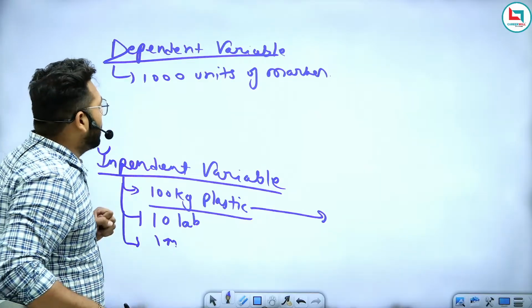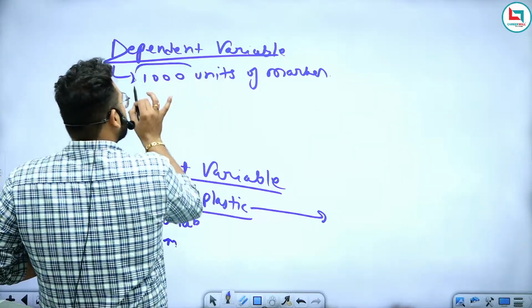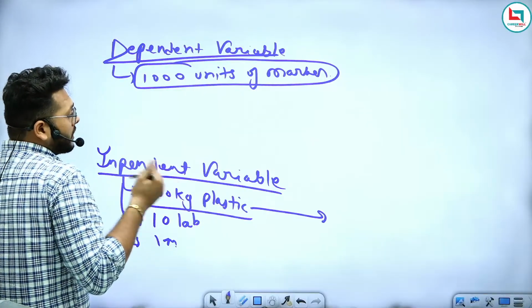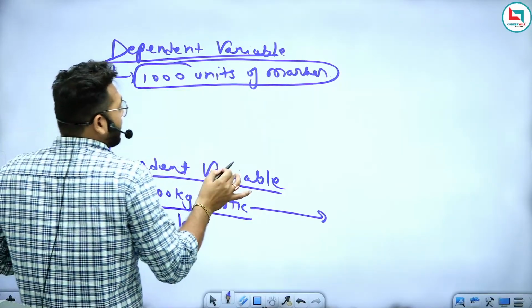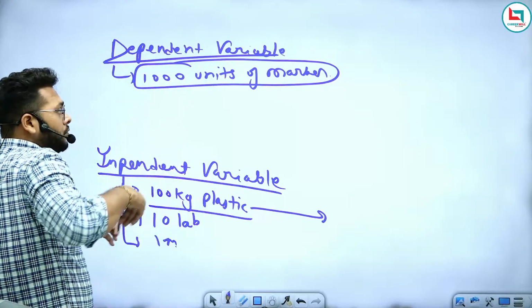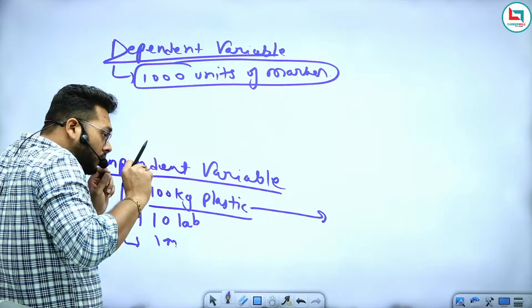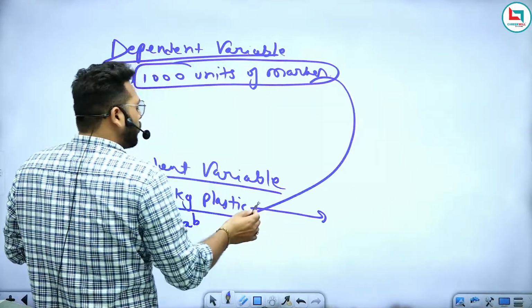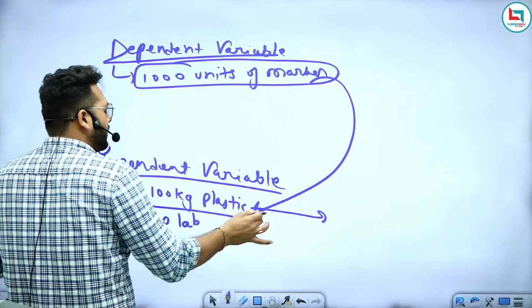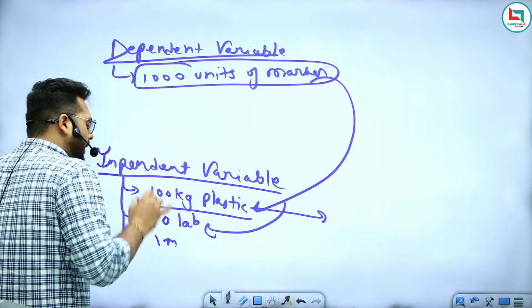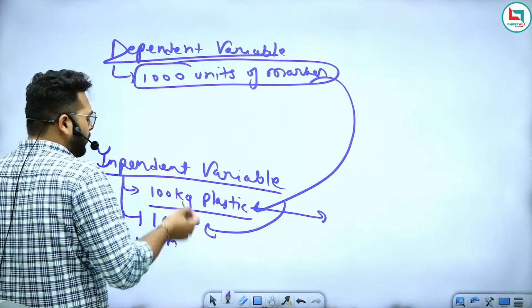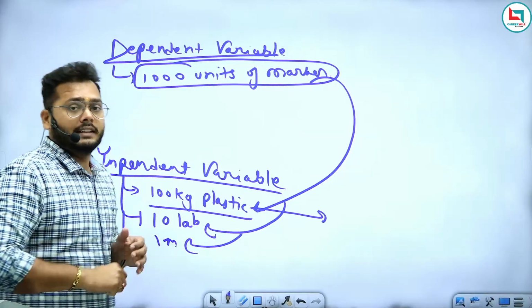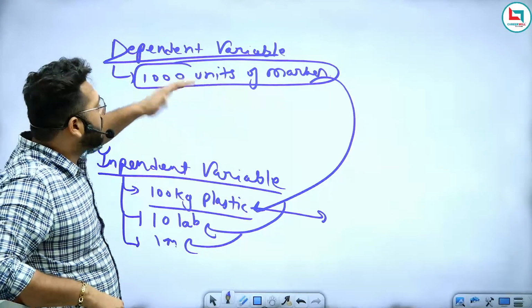you will answer, sir, this is the 1000 units of marker. It means if you want to produce 1000 units, then you have to depend on 100 kg of plastic, 10 labor, and one machinery; only then is it possible to produce 1000 units.